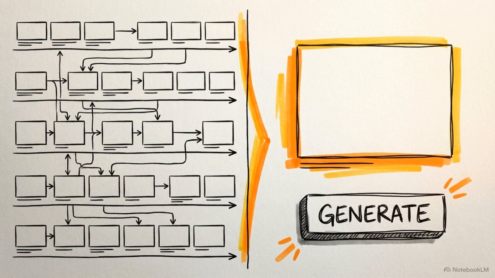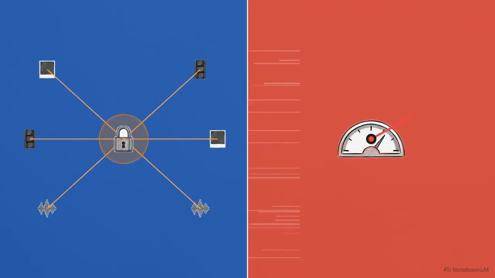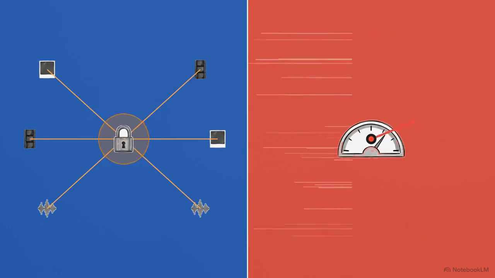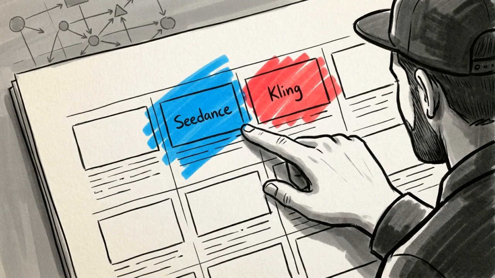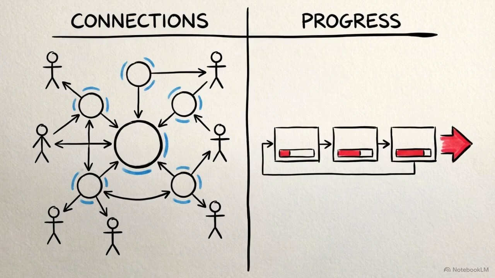This creates a showdown between the two giants of 2026, Seedance 2.0 and Kling 3.0. It is a battle between multimodal control and raw kinetic speed. Professional success comes from knowing exactly which model to assign to a specific shot. In the current AI landscape, every decision is a trade-off between control and speed.